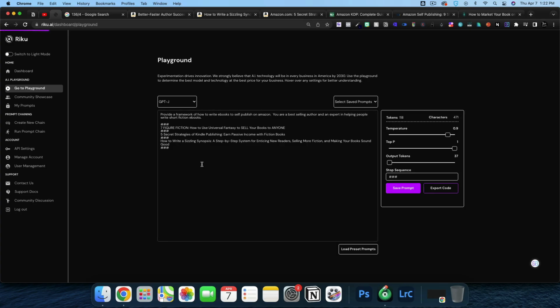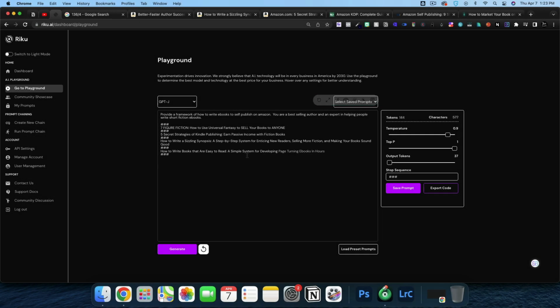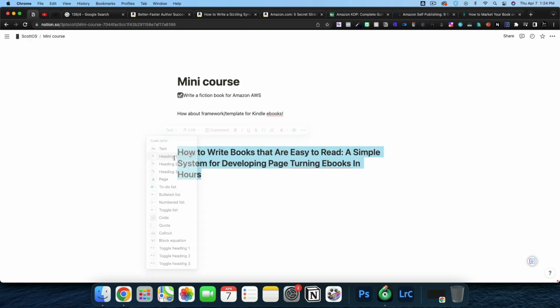How to write ebooks that are easy to read, a simple system for developing a reading skill. I actually like this. It needs to be worked on a little bit, but how to write ebooks that are easy to read, a simple system for developing page-turning ebooks in hours. So let's paste our title into Notion. I'm going to give this title an H1 tag.